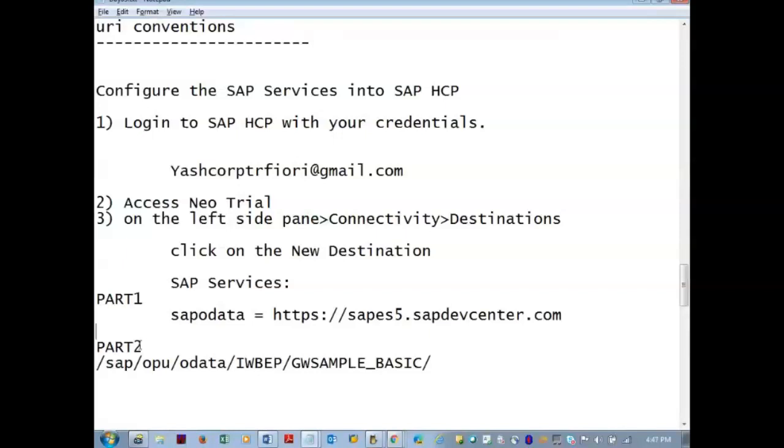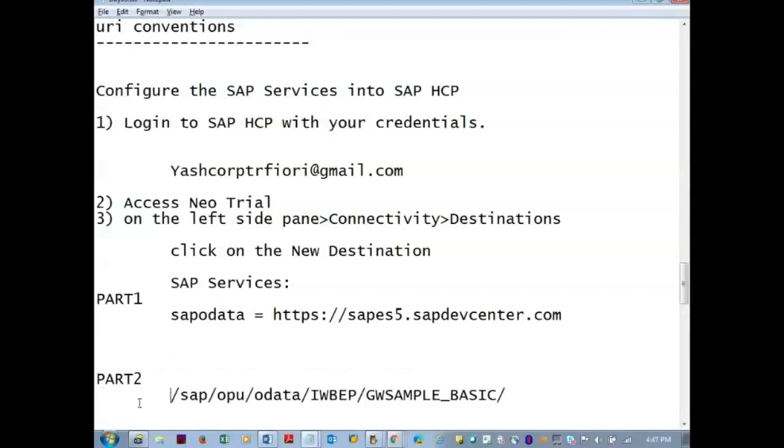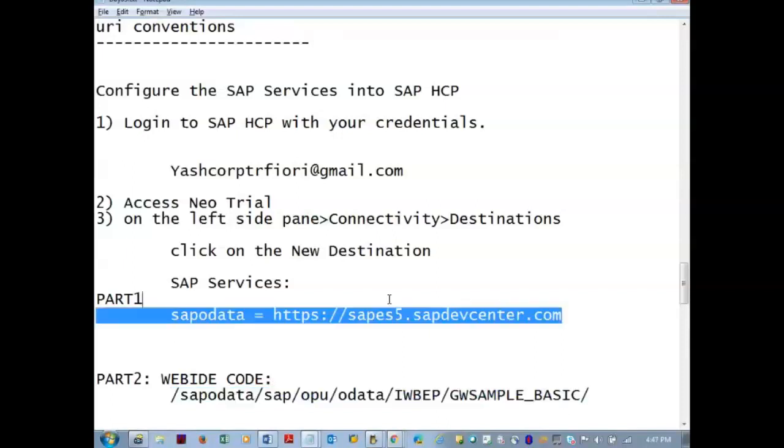Then we can address like this in our coding part. When we are coding in the web IDE, we can address like this using the variable. So this part we are configuring now in the SAP HCP.